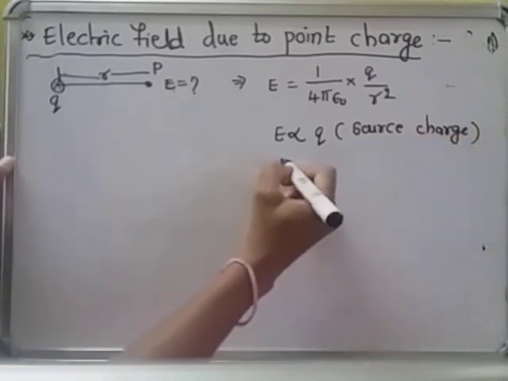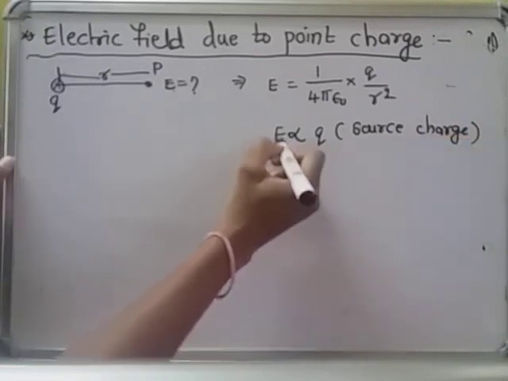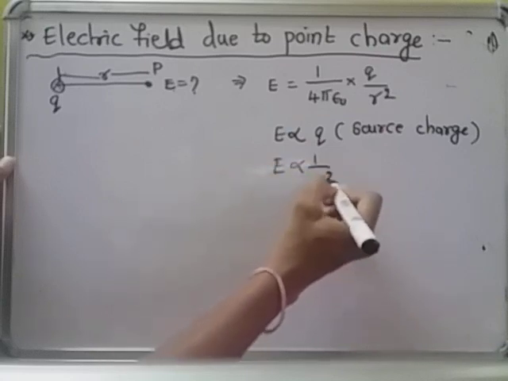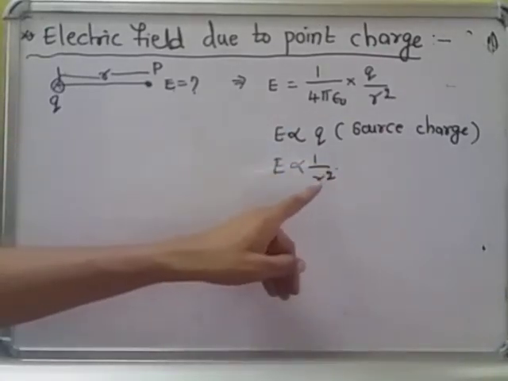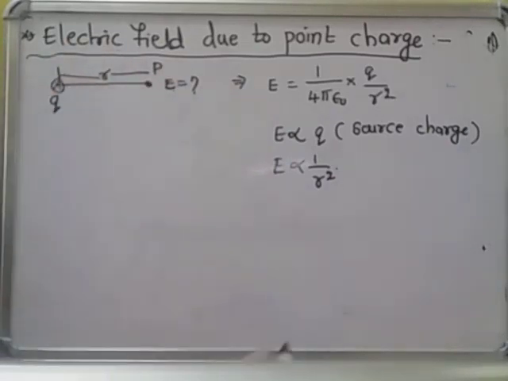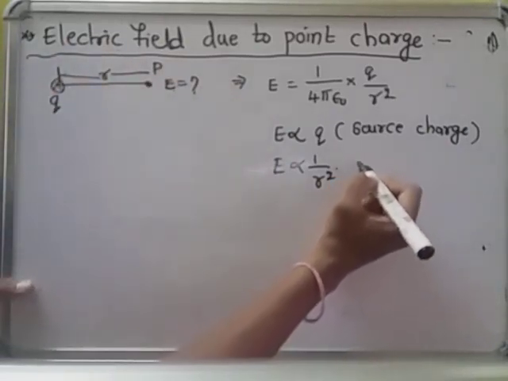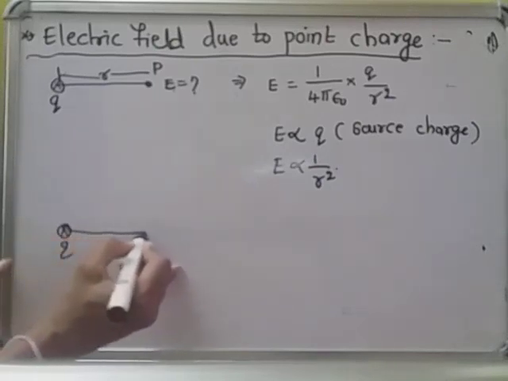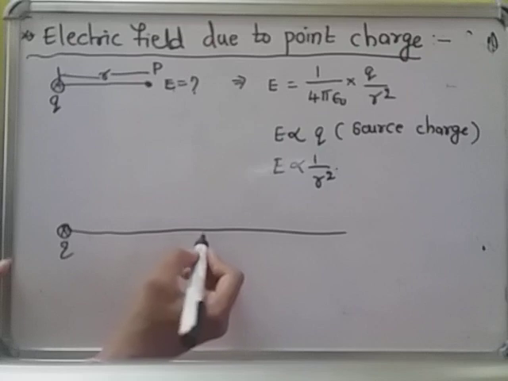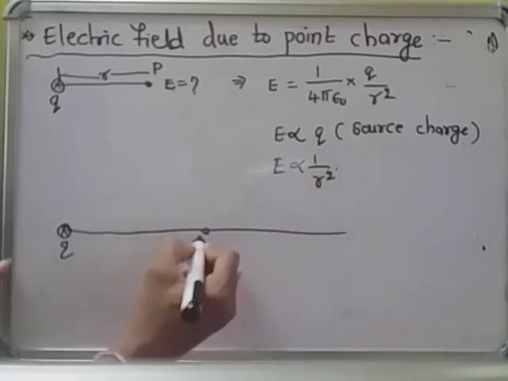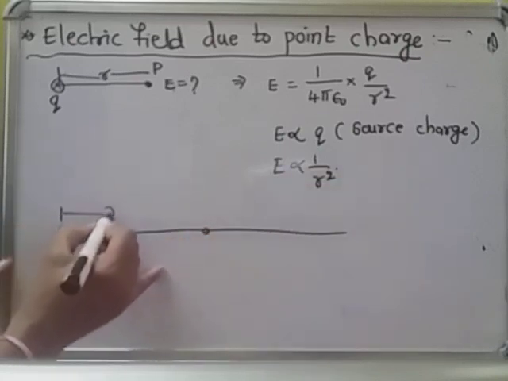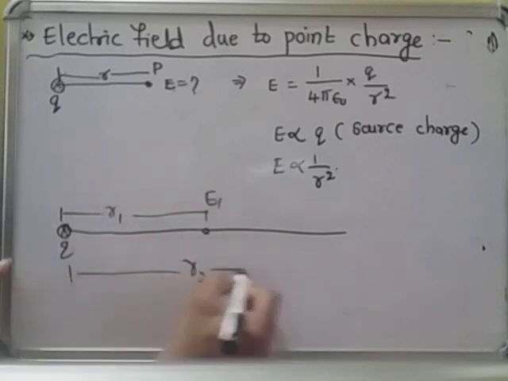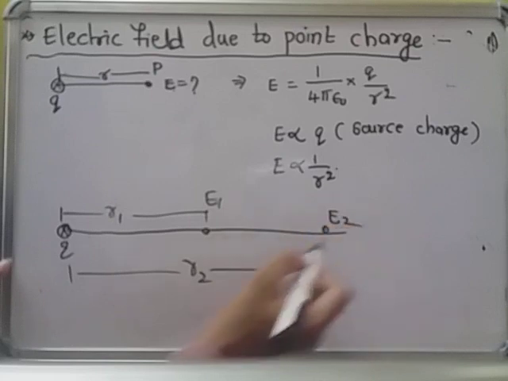And electric field, if the source charge is more, then its electric field is also more. Electric field is inversely proportional to the square of the distance of the point where we are finding the electric field. That means if distance increases, for example this is a charge q, and you are going away from it, the first distance is r1, where the electric field is E1, and the second distance is r2, where the electric field is E2.